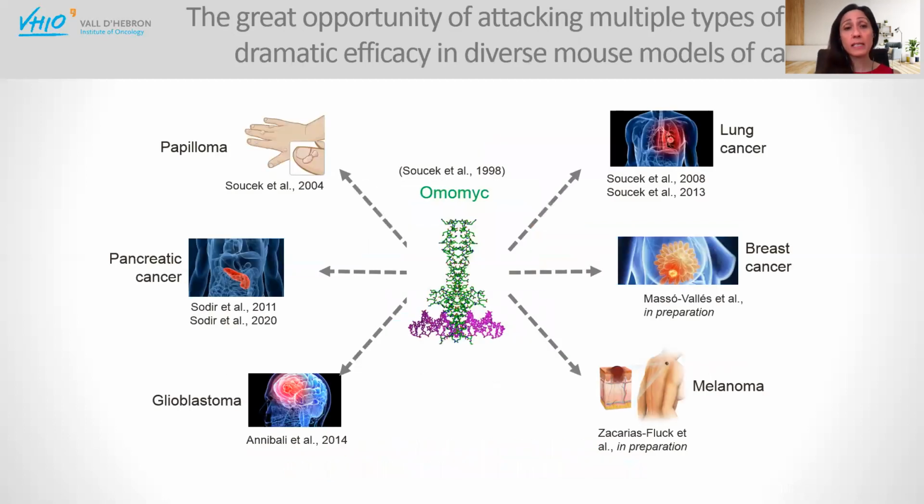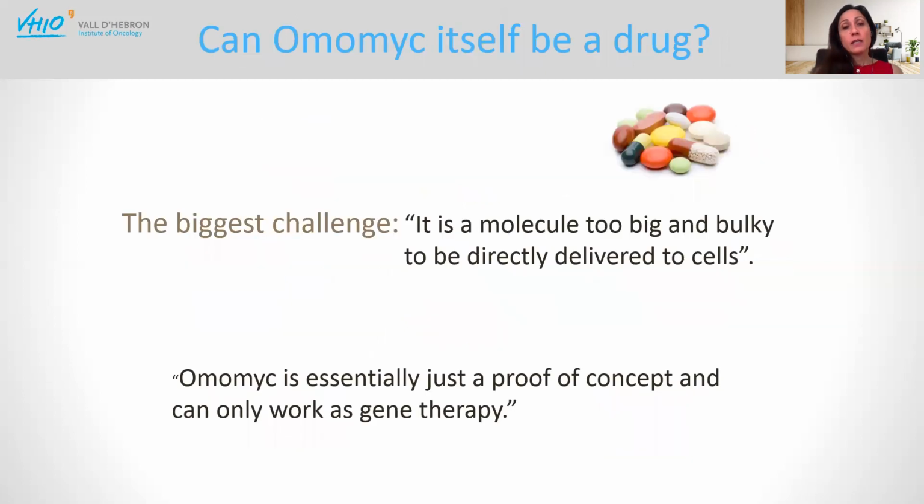Since then, Omomic has been used transgenically in many more mouse models of cancer, in which it showed very dramatic therapeutic impact independently of the tissue of origin of these tumors or the mutational profile of these tumors, again reinforcing the notion that MYC has functions as an essential node downstream of all the oncogenic lesions that we can think of. But again, this was done for decades using MYC as a transgene. Can MYC itself be a drug?